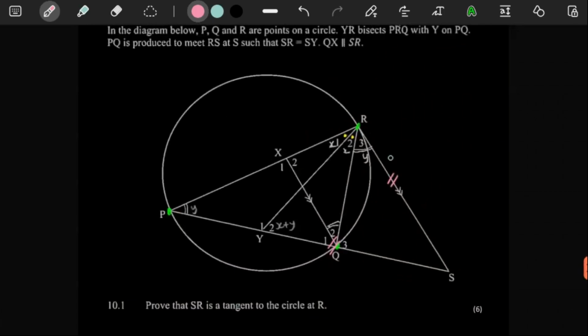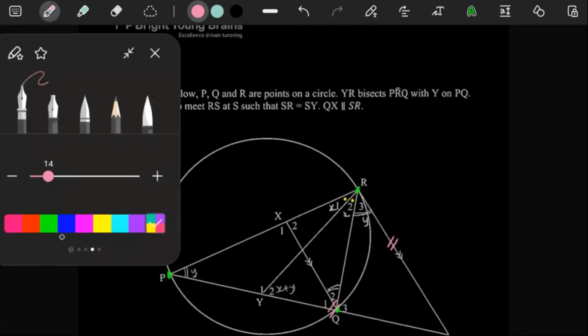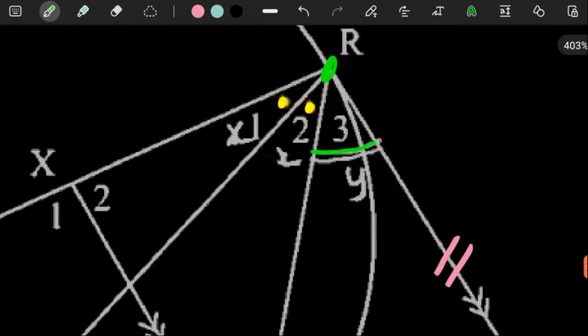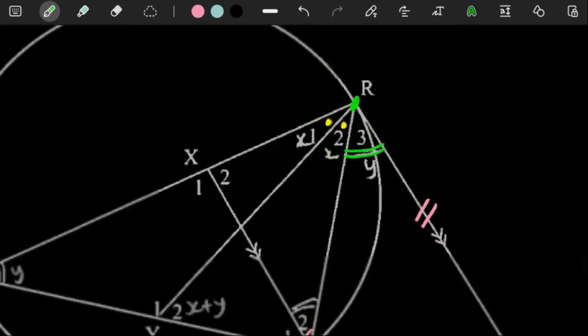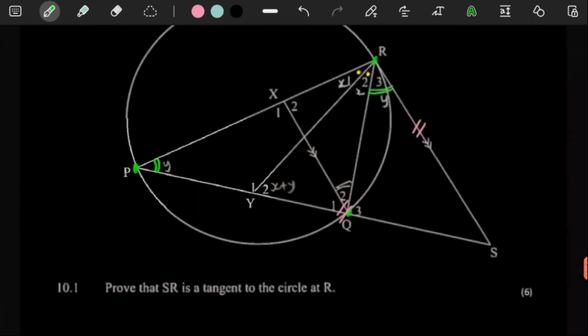Prove that SR is a tangent to the circle at R. Well, they didn't tell us it's a tangent. Okay, fine, so we should prove it. As we're saying, if you're going to prove that that's a tangent to your circle here, you're definitely going to have to prove that this angle here is equal to whatever this angle is over there. So, yeah, we have to be a bit creative.